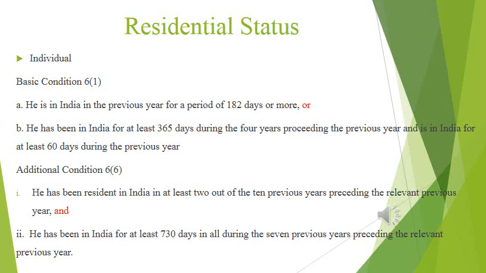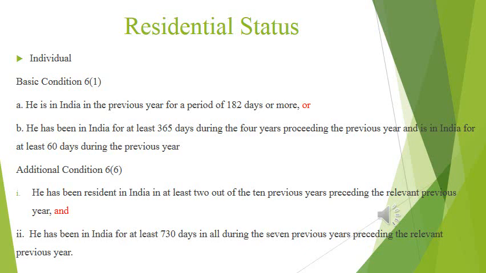So the first condition is that he should be in India at least 182 days during the previous year. Second one, he should be in India at least 60 days during the previous year and 365 days in total for the last 4 previous years preceding the previous year. And the second one, that is the additional condition: he has been a resident in India in at least 2 out of 10 previous years preceding the relevant previous year.